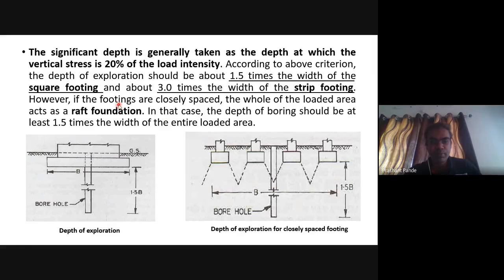However, if the footings are closely spaced, the whole of the loaded area acts as a raft foundation. In that case, the depth of boring should be at least 1.5 times the width of the entire loaded area. See in this figure, here it is the width of the foundation, and the depth of exploration should be up to 1.5 times B. In this case, you have to calculate the total width of the complete footings, and 1.5 times that width will be the depth of exploration in closely spaced footings.